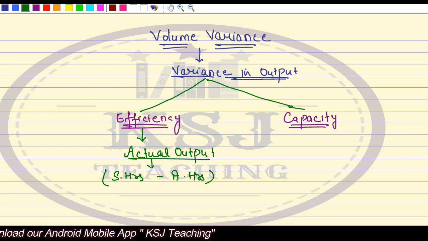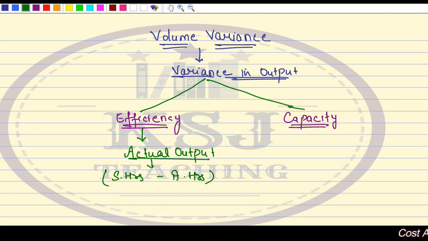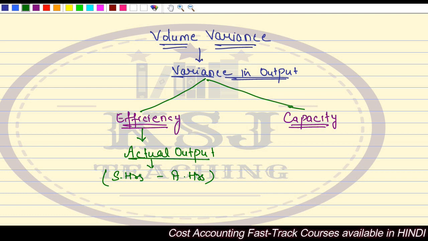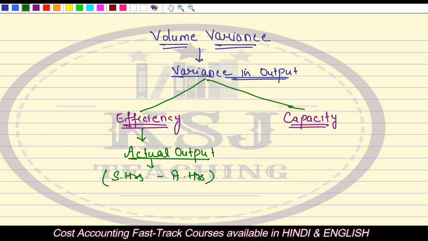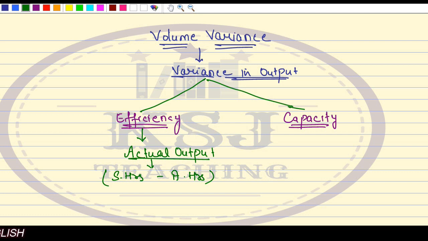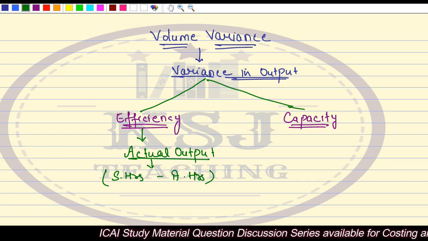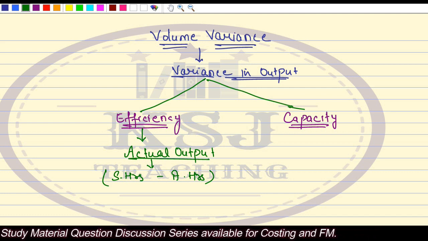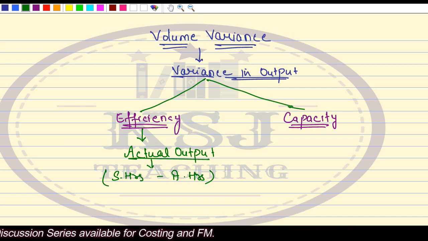Your efficiency will be for the actual output that you have achieved. What was the standard hours and what is the actual hours that you have taken? So this becomes my efficiency variance. Fixed overhead efficiency variance means the standard hours for actual output minus actual hours, right? This is what we discussed for the efficiency variance in labor variances, and also in variable overhead variances.